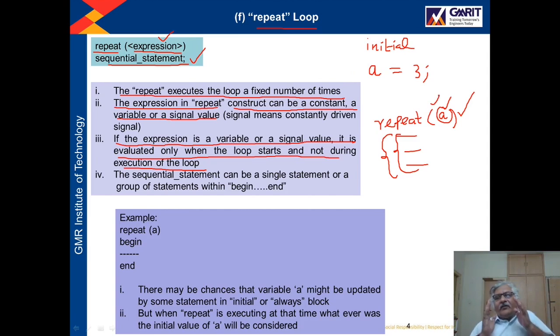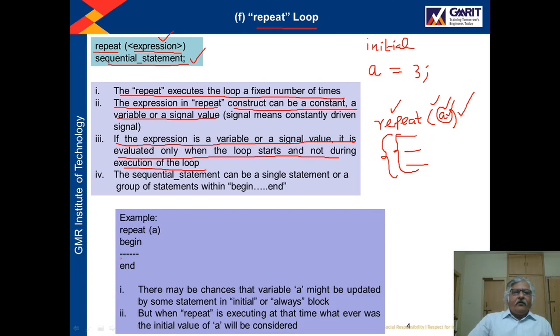Only at the start of the repeat, whatever the value of a is, will be considered, because there may be a possibility that we are using a somewhere else in the program and that value is updated, becoming 4 or 5. But that value will not be considered. Only at the time of the start of the repeat, whatever is the value of this variable, will be considered.